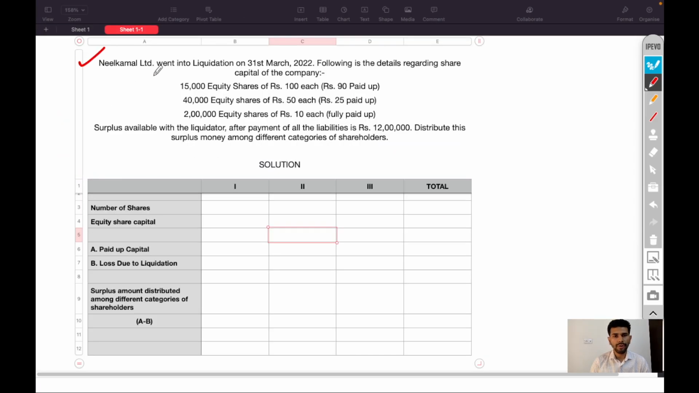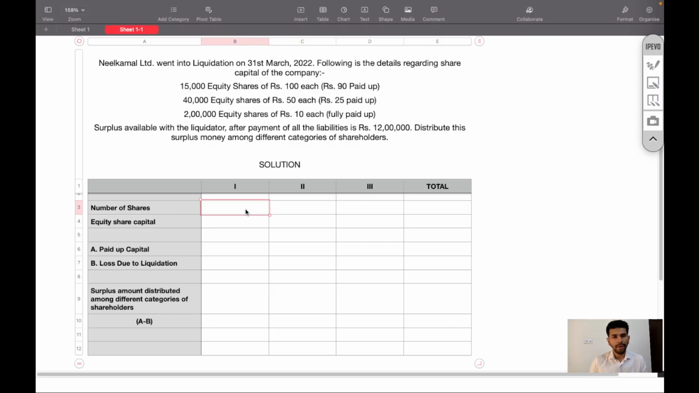So this is the question, and 3 categories of equity shareholders: number of equity shares, face value of each equity share, and paid up amount of equity shares. This is the surplus money. We will solve this question same as previous question.